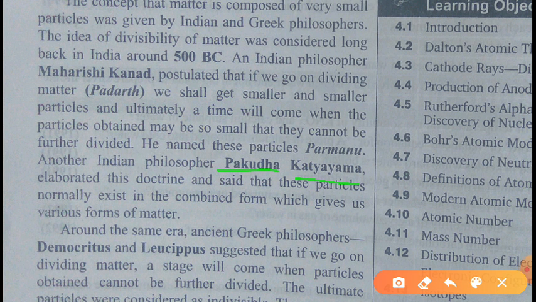I will give you one example, then you will understand clearly. These two philosophers said that the Parmanu, which Maharishi spoke about, exists in a combined state, and they form various forms of matter. For example, if we take an atom of hydrogen and an atom of oxygen, these two combine together and form water, right? You know this.